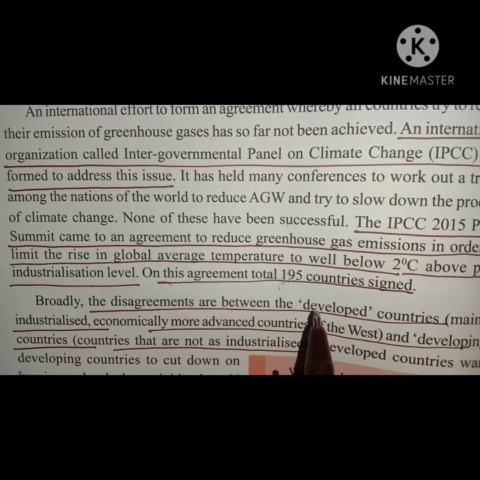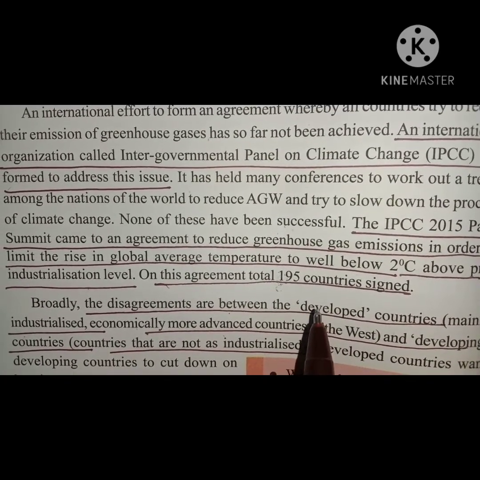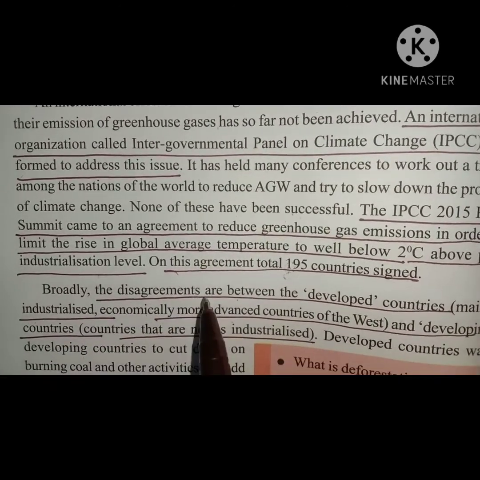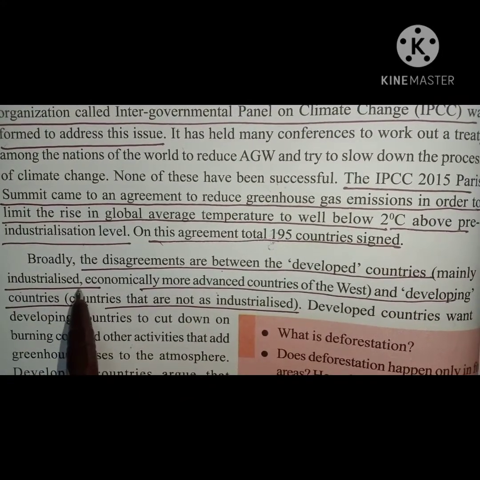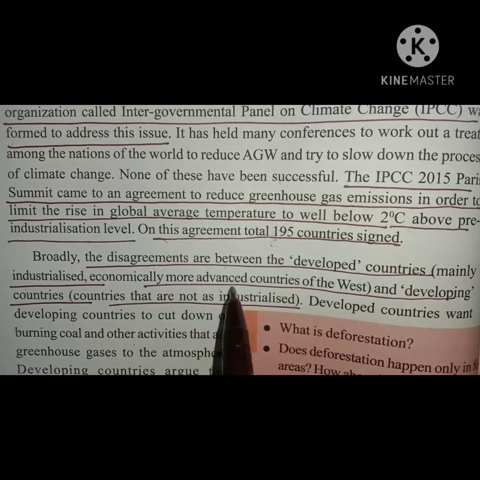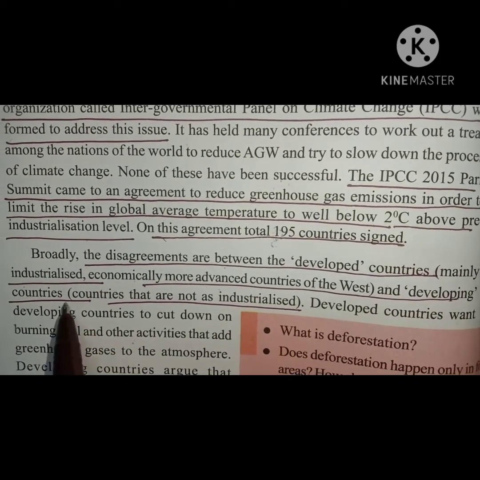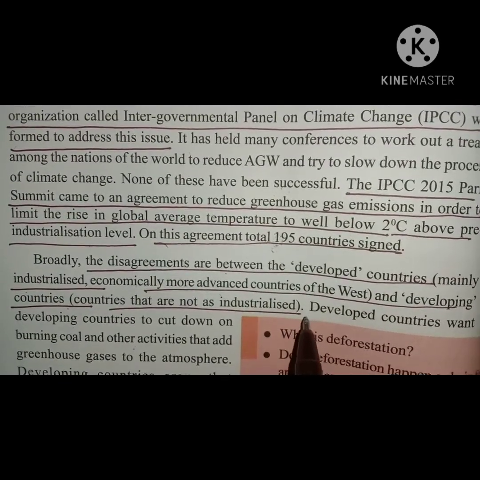The reason behind this is that we have two categories of countries, developed countries and developing countries. The disagreement is between the developed countries, mainly industrialized, economically more advanced countries of the West, and developing countries, countries that are not as industrialized.